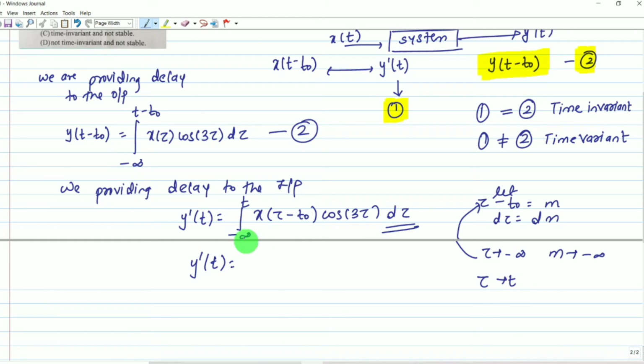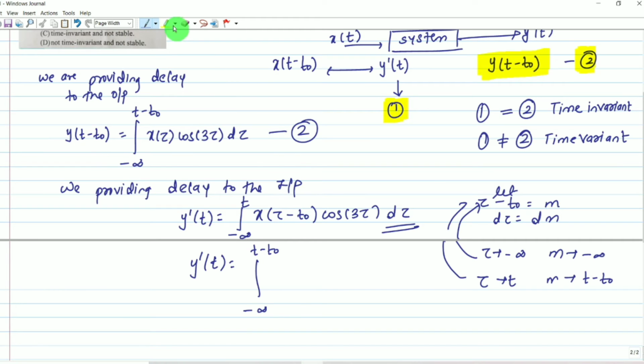The limit of tau is from lower limit minus infinity to upper limit t. When we put tau equals t in this equation, m will tend to t minus t naught. Understood this part? Our limit variable will change. The lower limit will be minus infinity and the upper limit will become t minus t naught.